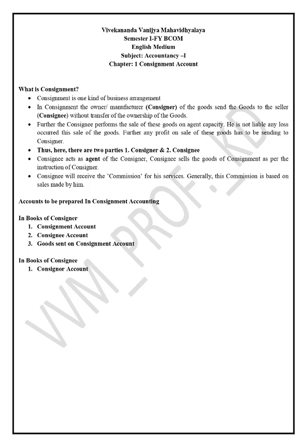Consigner is the owner of the goods and consignee is the seller of the goods who actually sells the goods to the customers. Consignee is the agent of the consigner. Consignee is not liable for any loss and he is not receiver of any kind of profit. Consigner, who is the owner of the goods, actually bears any loss or gains from this business. There is no transfer of ownership rights of the goods. Further,